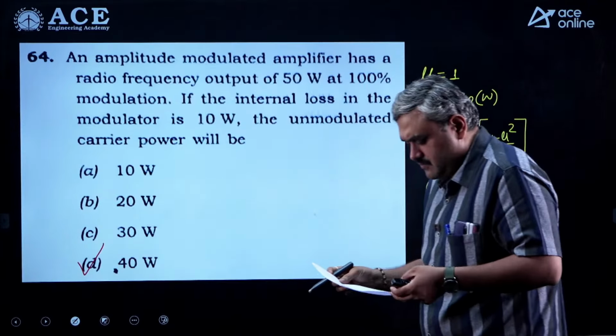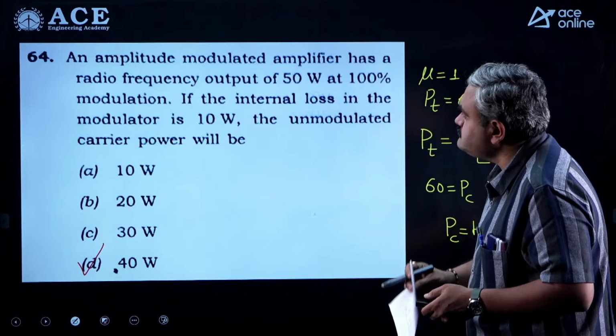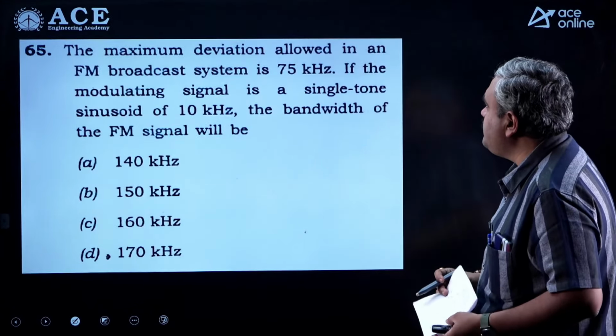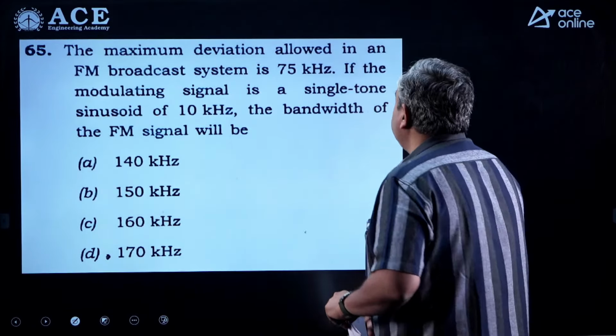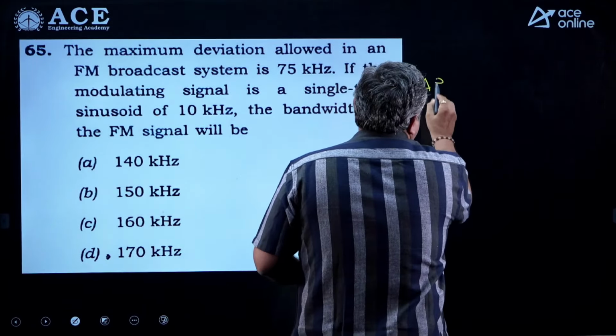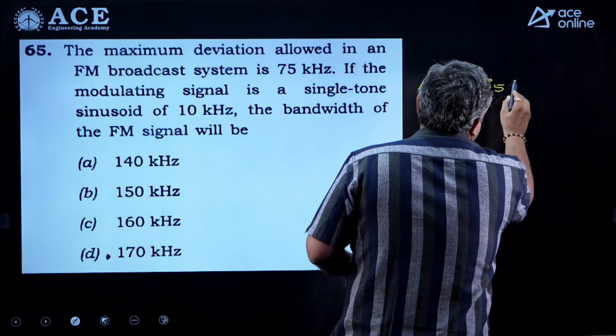Is it clear? Next, let us see the next bit. The maximum deviation allowed in an FM broadcast is 75 kilohertz. That means he is talking about the maximum possible frequency deviation, 75 kilohertz.